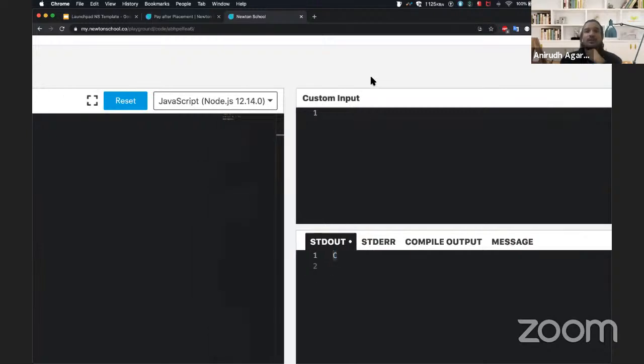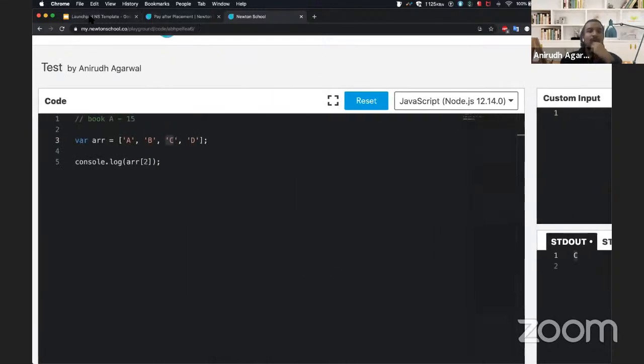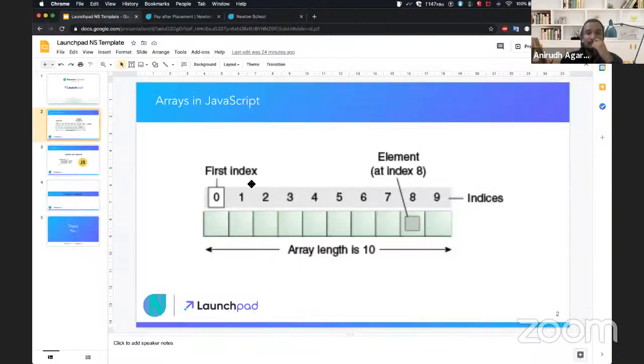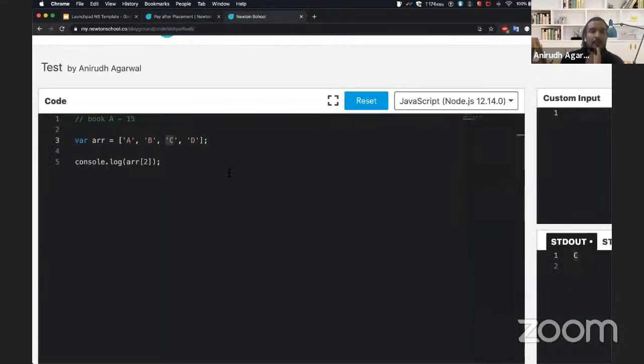So the part about why that happened is that arrays start with the 0th index. So the first item is actually 0, and then first, and then second, and then third, then fourth, then fifth, then sixth, right? So basically your fifth element is actually of index 4, your sixth element is actually of index 5, right? That's how it is put. So that's how you would get a value from an array.